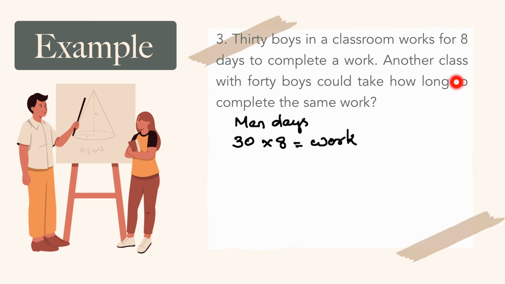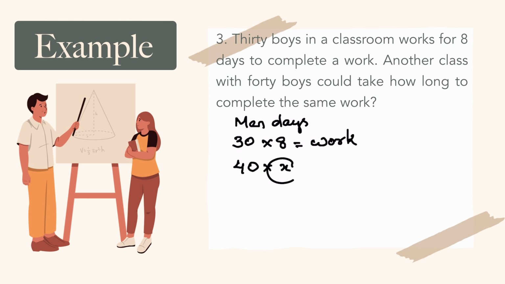Another class with 40 boys could take how long to complete the same work? So we have another class with 40. Here 40 is the number of boys. Here it was 30. Here man will be 40. How long could they take to complete the same work? That means they are asking about time. In the first case it was 8 days. Here it is x. I am taking it as x. We have to calculate the x.